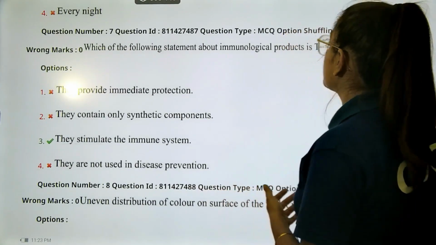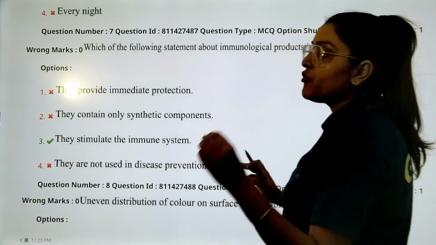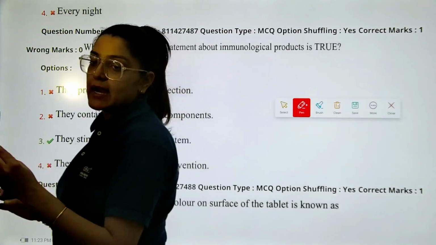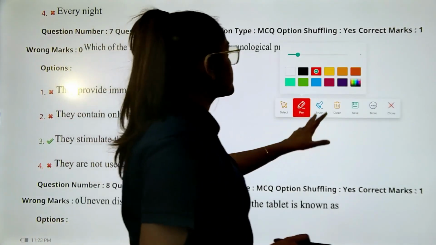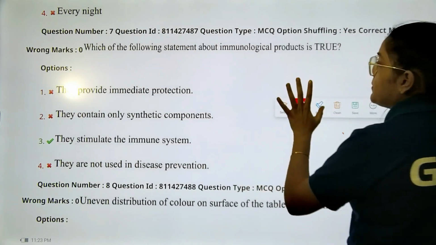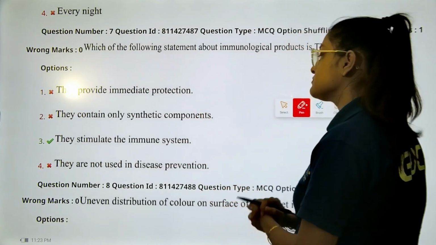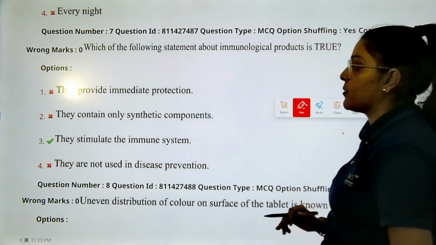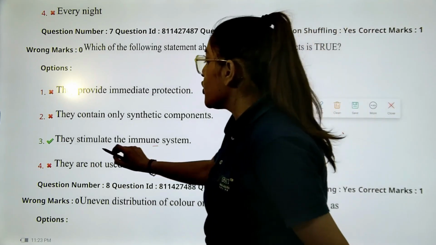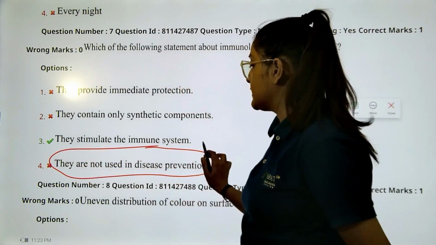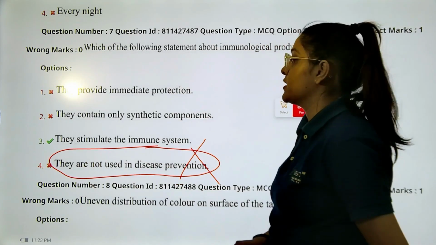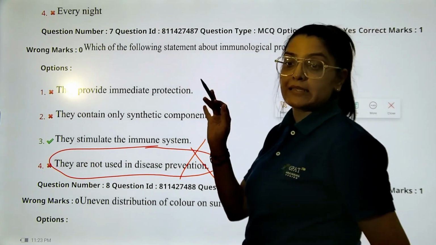Okay. Next question. Which of the following statements is correct regarding the immunological products? Now, immunological products, very simple options they have given. Let's read it from bottom to top. They say they are not used in disease prevention. Then why are they used? Definitely an incorrect option.